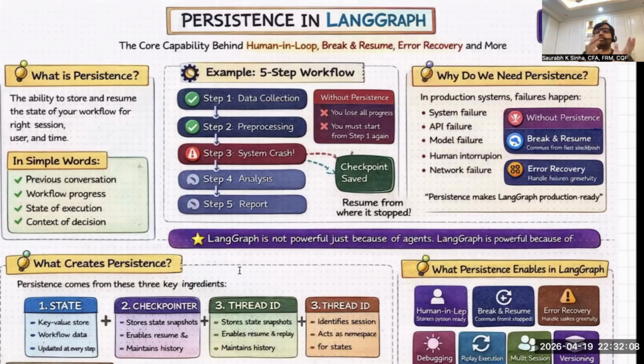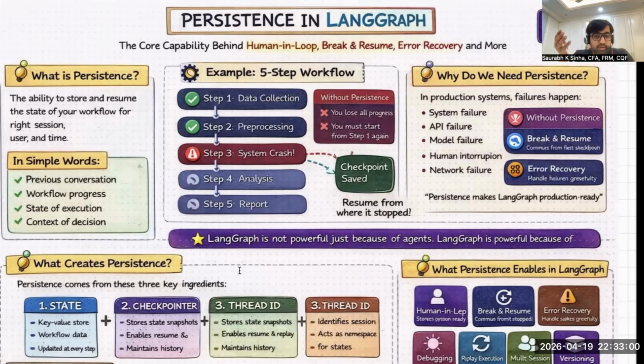And that's why everyone is moving away from LangChain to LangGraph, because LangGraph is the framework for AI agents which is production ready. Now, I generally say that LangGraph is not powerful because you can use agents or LLM models. LangGraph is powerful because of this capability, persistence. You can use LLM AI agents even in LangChain and other frameworks. But what makes LangGraph stand out among all the frameworks is one capability, that is persistence.